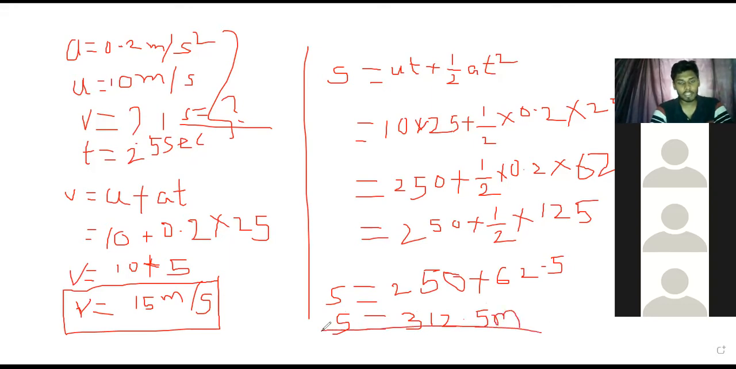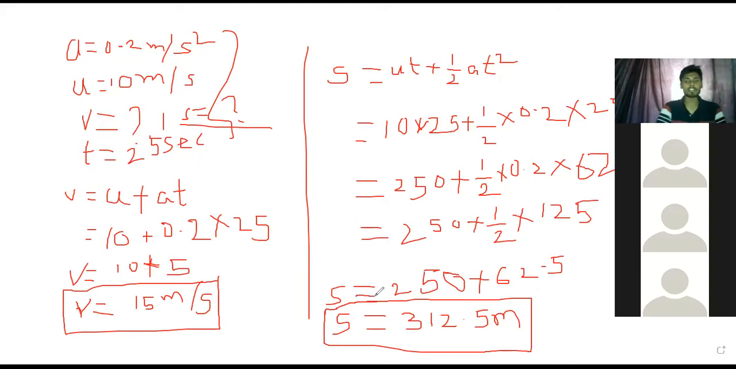They are asking velocity as well as distance. So first we calculate velocity with the help of the first equation. Next, for distance, we use the second equation. So 312.5 meters. All of you check it. If you are getting this answer, your answer is correct. If not, it is wrong.